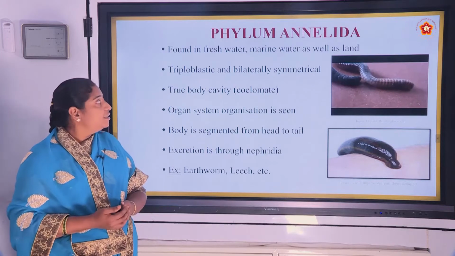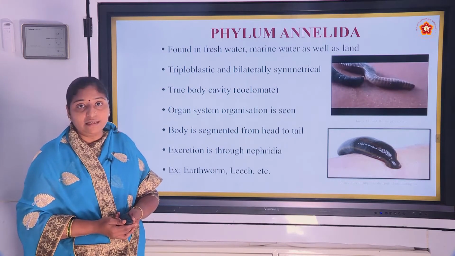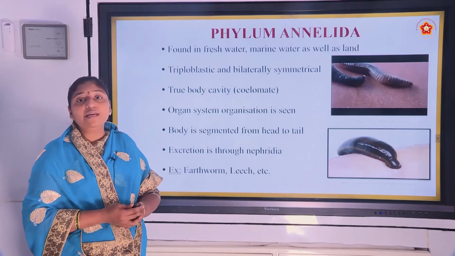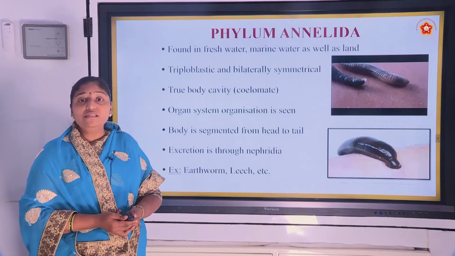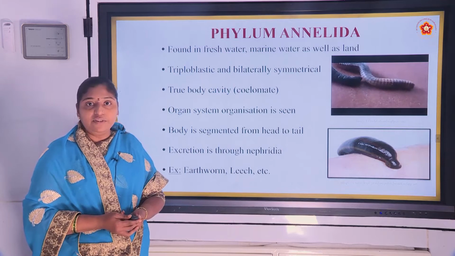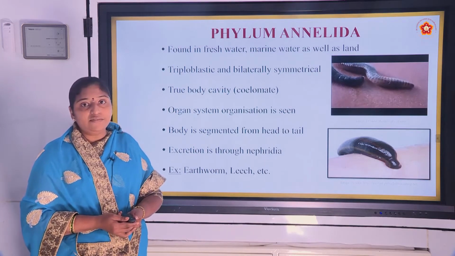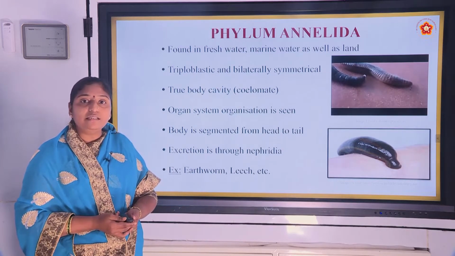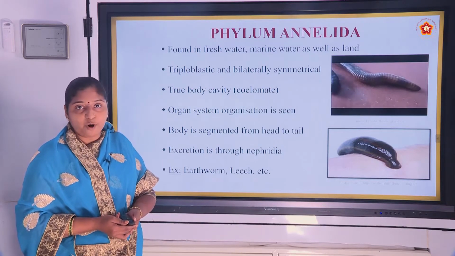Next, these are triploblastic and bilaterally symmetrical. In the previous video, I have explained about the diploblastic and triploblastic. Triploblastic means 3 germ layers will be present, that is ectoderm, endoderm as well as mesoderm. And these are the 3 germ layers. From these germ layers, the tissues are going to be formed.